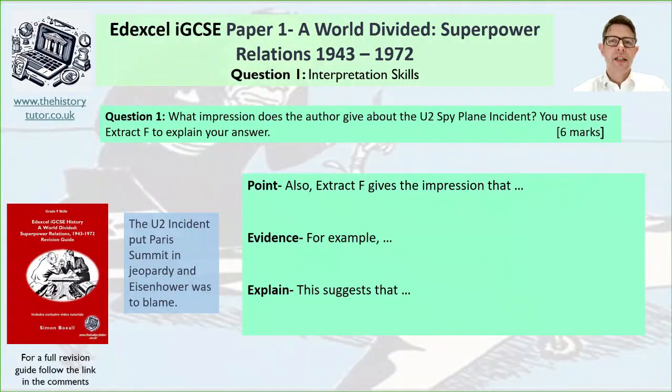Let's try another idea about how their relationship is in decline here due to the spy plane incident. So we've got the jeopardy placed on the Paris Peace Summit mentioned because Eisenhower's not apologising. So try and write 3 sentences, maybe 4. See if you can explain the message in the extract, like we just did then. Use a little bit of knowledge to help you at the end. A simple quote for the evidence, a nice point to start off with. Away you go.